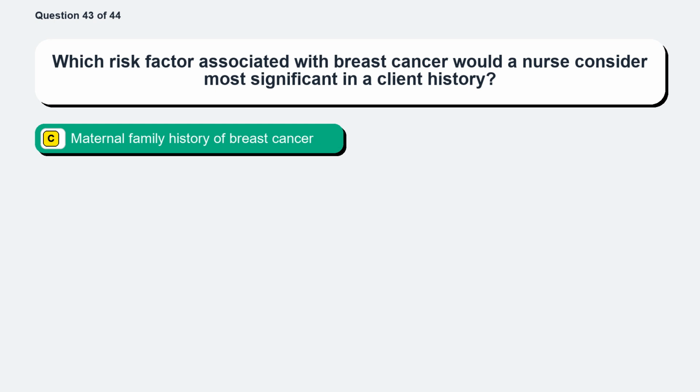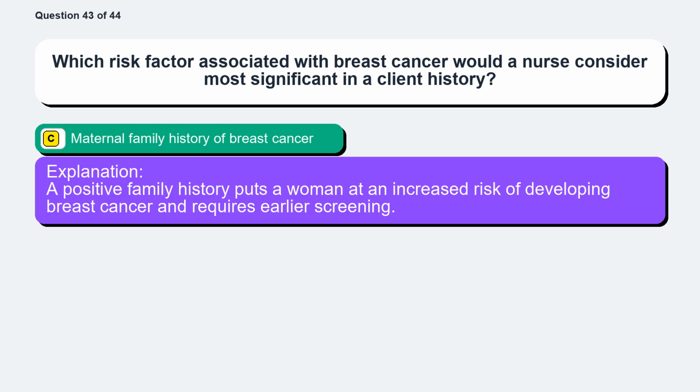The correct answer is option C, maternal family history of breast cancer. A positive family history puts a woman at an increased risk of developing breast cancer and requires earlier screening.